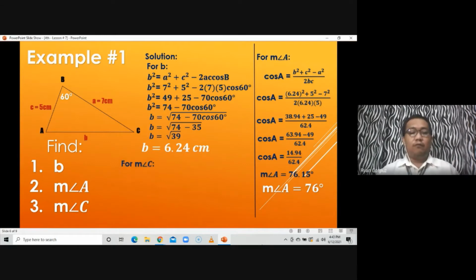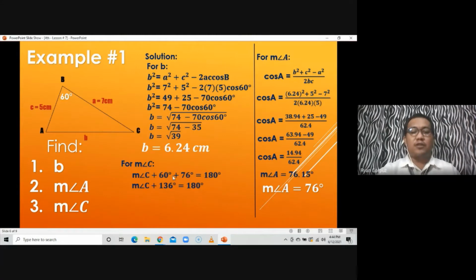So, the measure of angle C plus 60 degrees, that is the measure of angle B, plus 76 degrees, which is what we got, is equal to 180 degrees, the total. So add 60 plus 76 and we get 136 degrees.